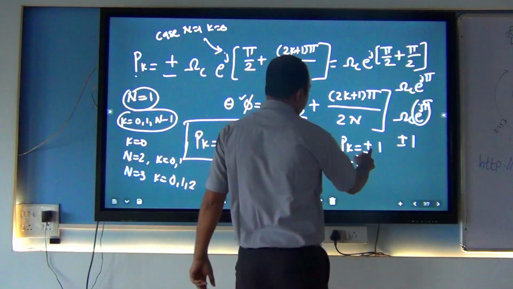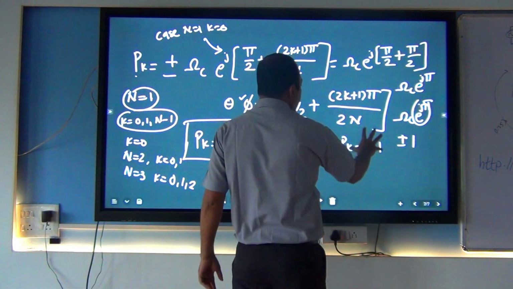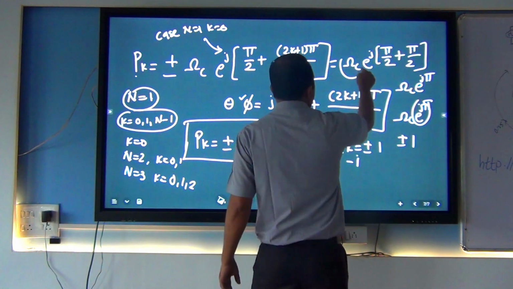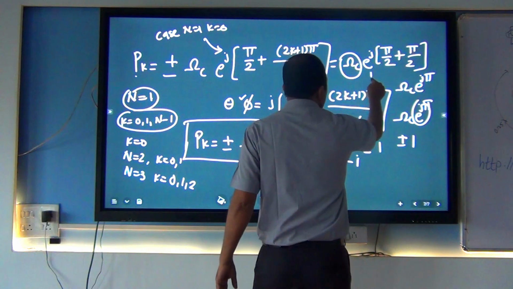Cutoff frequency multiplied by plus minus 1. But we are finding only the poles, so the cutoff frequency is 1 always.